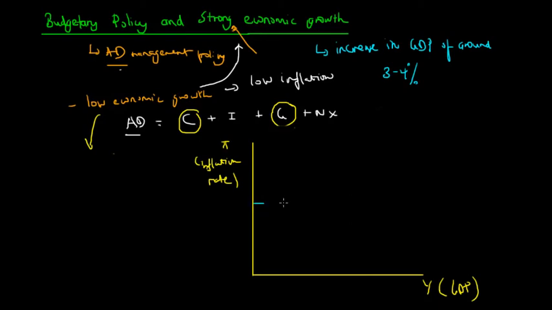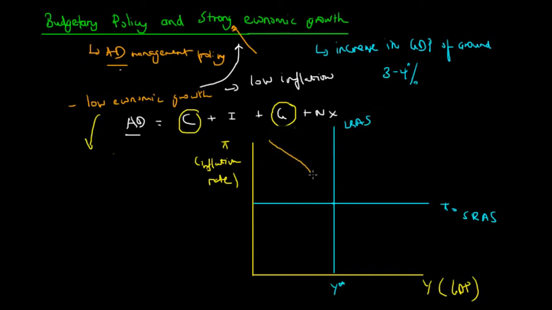Okay, so we know that in the short term inflation is steady, and this is the short run aggregate supply. And again, we have a long run aggregate supply which is constant, and we have y star. So this is a long run aggregate supply. And we have aggregate demand again being downward sloping in nature, due to various factors that we've gone through in our lecture on why aggregate demand is downward sloping.